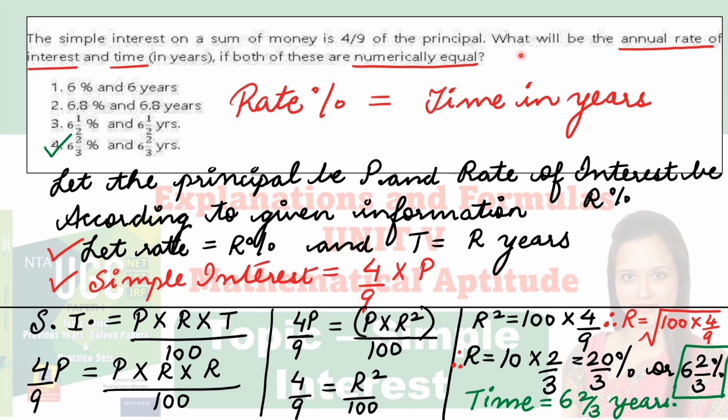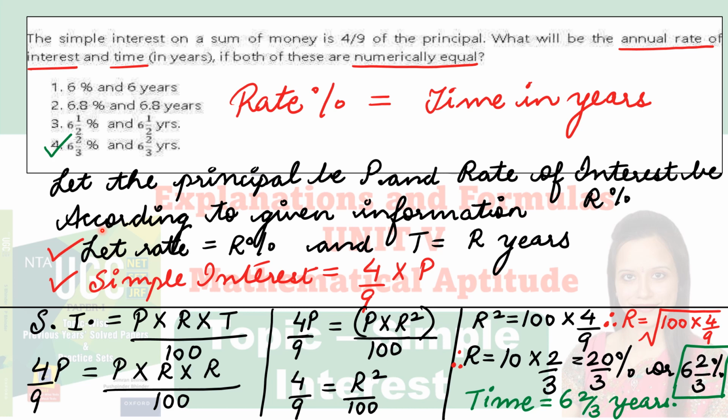What do we have to calculate? What will be the annual rate of interest R and time, that is T, if both of these are numerically equal? From reading what we have to calculate, we know that the rate percentage is equal to the time in years numerically. That means the numerical values that come out will be equal. Even if you look into the options, you can see 6%, 6 years, 6.8%, 6.8 years. The point is that the numerical value of rate of interest and time in years will both be equal. This is the question.